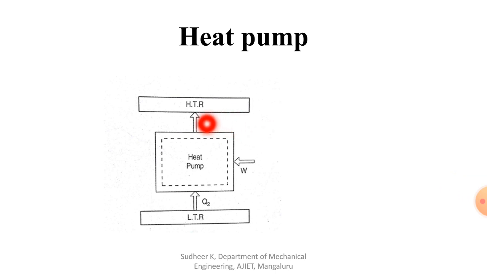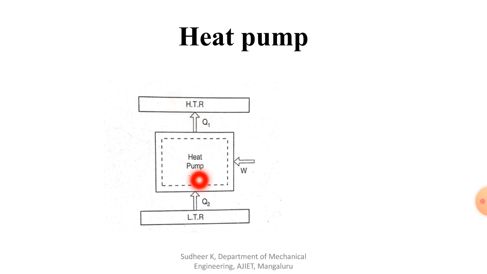So a heat pump is again a device, or we can say it's one system, in which the working cycle delivers heat from a lower temperature region to a higher temperature region.